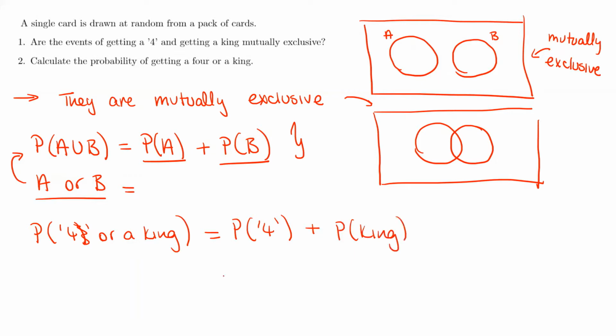The probability of getting a 4, well, there's 4 cards that are a 4 out of a total of 52. And the probability of getting a king, well, there's 4 kings. So again, that's just going to be 4 over 52. And if we add those two together, then we'll get 8 over 52. So the probability of getting either a 4 or a king when we pick a single card at random from a pack of cards will be 8 over 52.